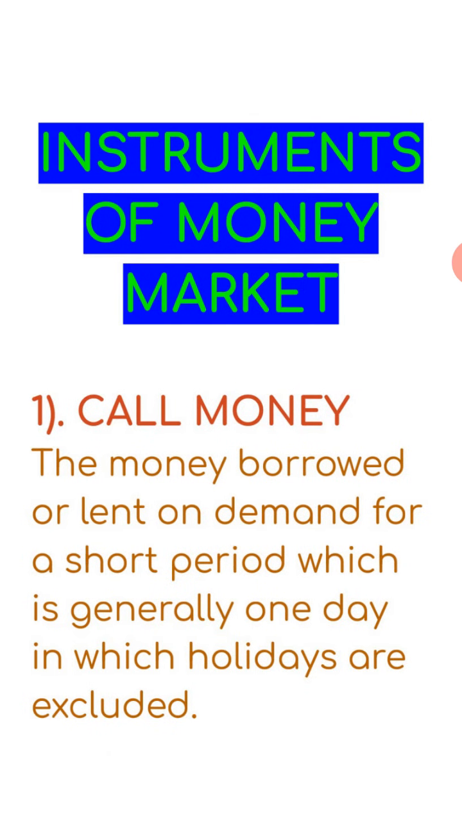Now we will discuss the instruments of money market or the parts of money market. The very first instrument of the money market is the call money. The money borrowed or lent on demand for a short period which is generally 1 day, in which holidays are excluded. If we talk about call money, it is the money that is arranged for a very, very short period of time. Generally it is 1 day and all holidays are excluded. It is the call money.